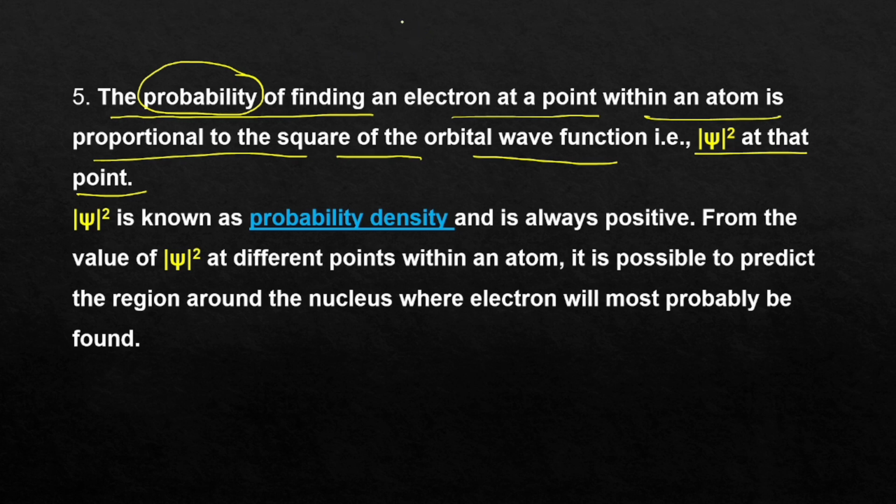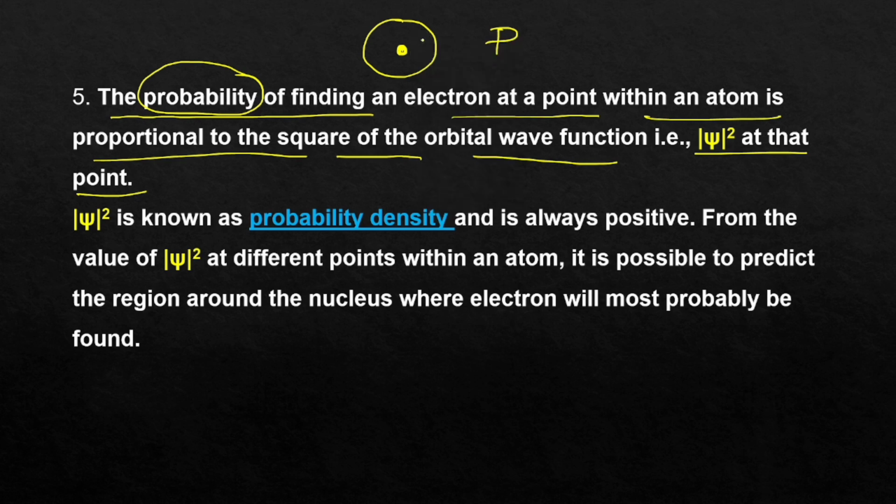Probability of finding an electron inside an atom. This is the nucleus inside an atom. The probability of finding an electron at a point within an atom is proportional to what? The square of orbital wave function. If P we are representing as what? The probability of finding an electron at a particular point here.